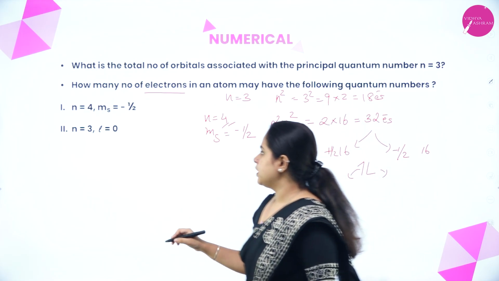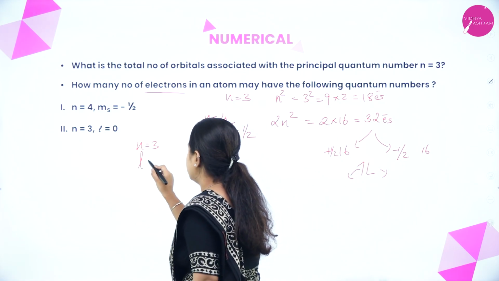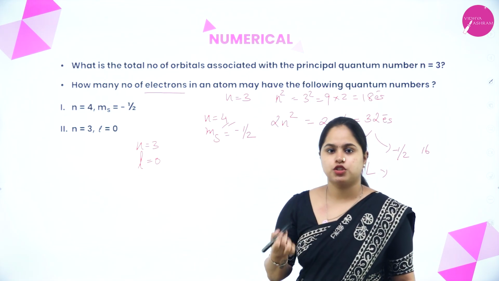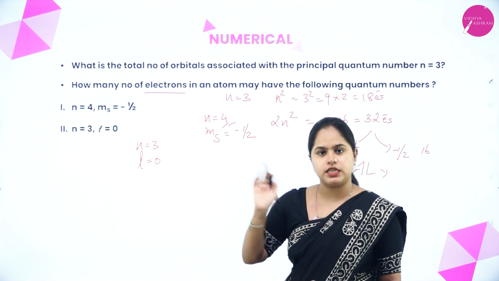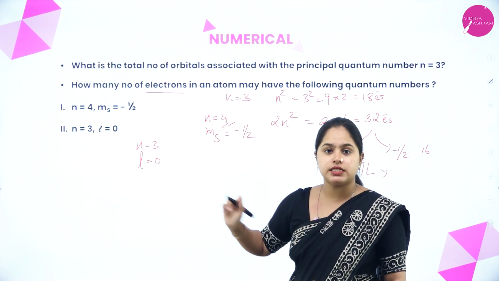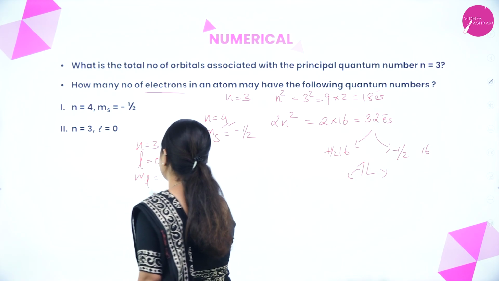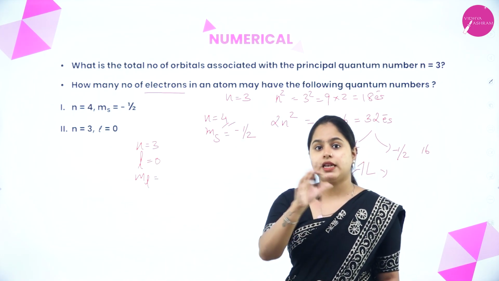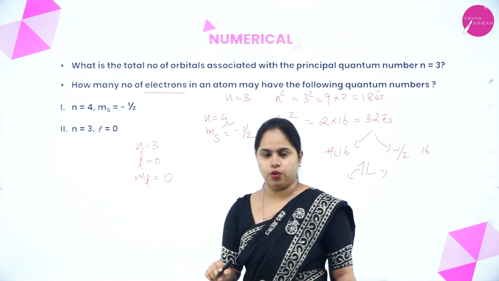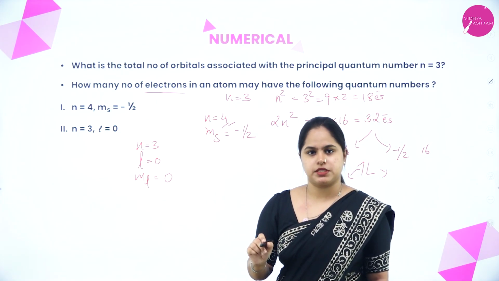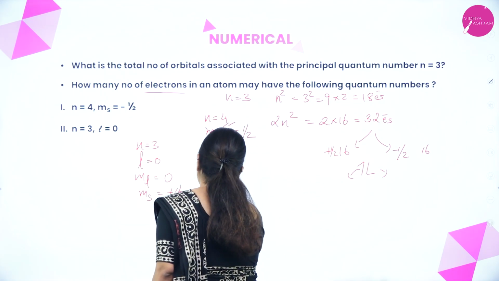Now, moving on to the third one, n is equal to 3. Principal quantum number is given as 3 and the azimuthal quantum number is given as 2. Okay, so how many electrons are possible if this is the set of quantum numbers that is given? So, n is equal to 3 and L is equal to 0. L equal to 0 means how many magnetic quantum number values, ml values, are possible? It ranges from minus L to plus L, right? So only 0 is there, that means ml will also be 0, right? So only one orbital is present, inside which we know that it can have either plus half or minus half rotation, right?